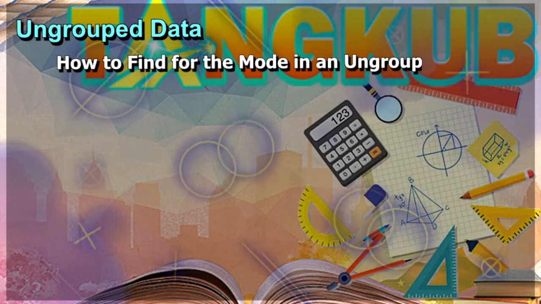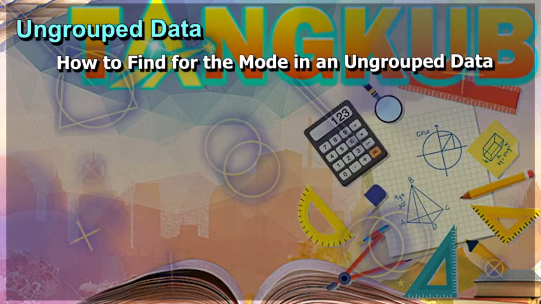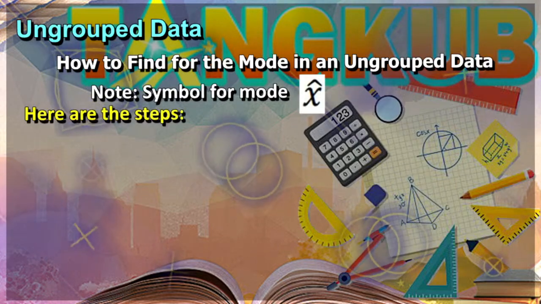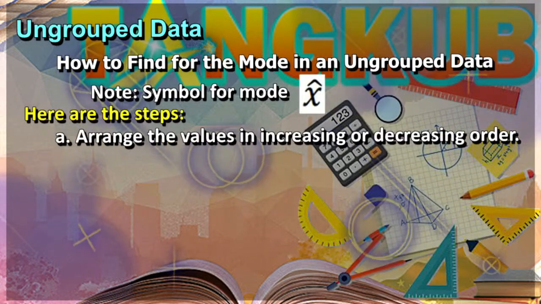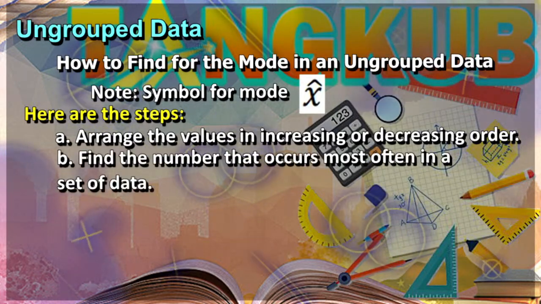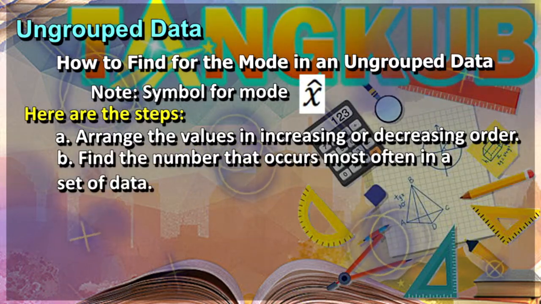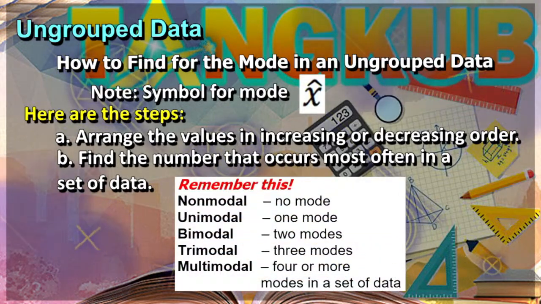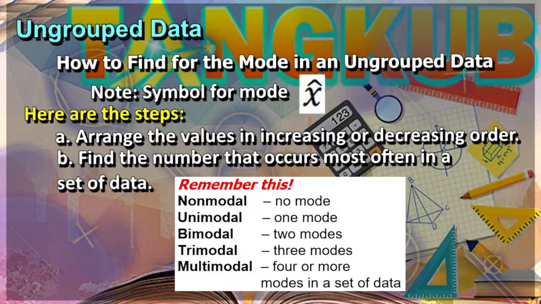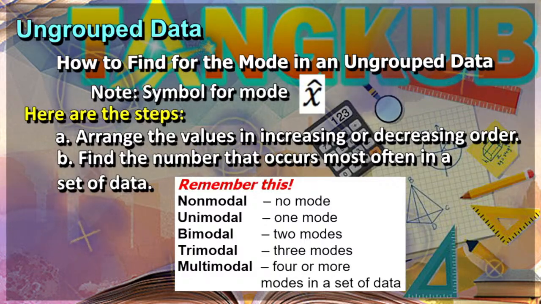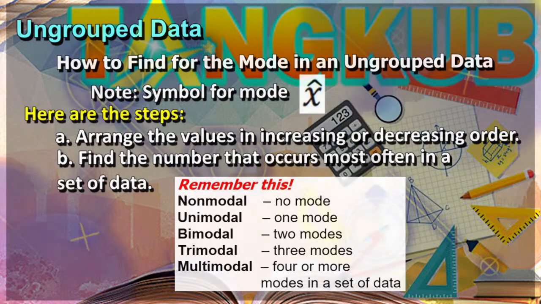Now, how to find for the mode in an ungrouped data? Note that the symbol for the mode is. Here are the steps. First, we arrange the values in increasing or decreasing order. Next, find the number that occurs most often in a set of data. Always remember this. Now, let us have examples.